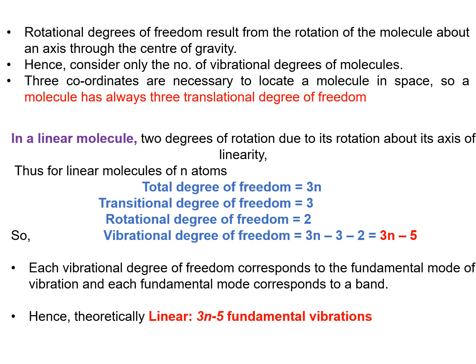Each vibrational degree of freedom corresponds to a fundamental mode of vibration, and each fundamental mode corresponds to a band. So, theoretically, for a linear molecule, 3n minus 5 will be the fundamental vibrations or fundamental bands.